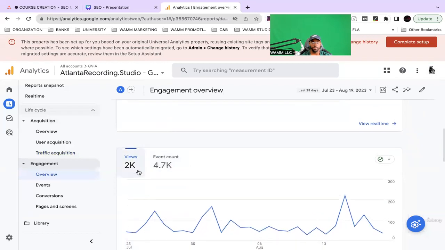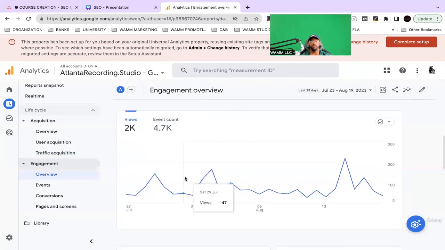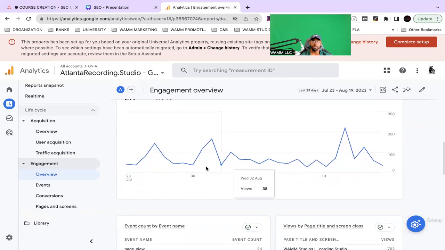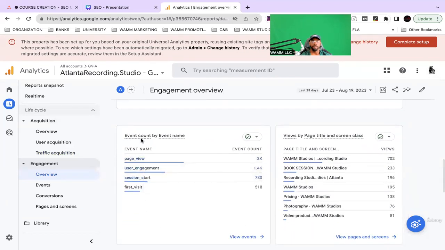And now it's showing me views and event count. So how many views did my website and content get? Events, how many events were going on? It's showing us event count, so the page views. That's how many times people clicked on the website but also viewed it, and it's counting the same individual. This one person could have viewed the site multiple times. How many first visits, right? Session start, user engagement, right?